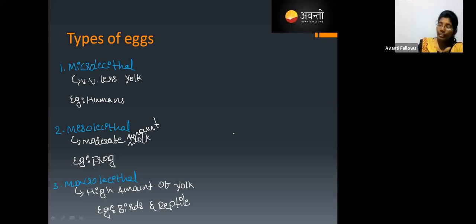But if you take a boiled egg, you can observe a small dot in the yellow part. Has anybody observed that small dot? What is that dot in the yolk? That is the embryo.